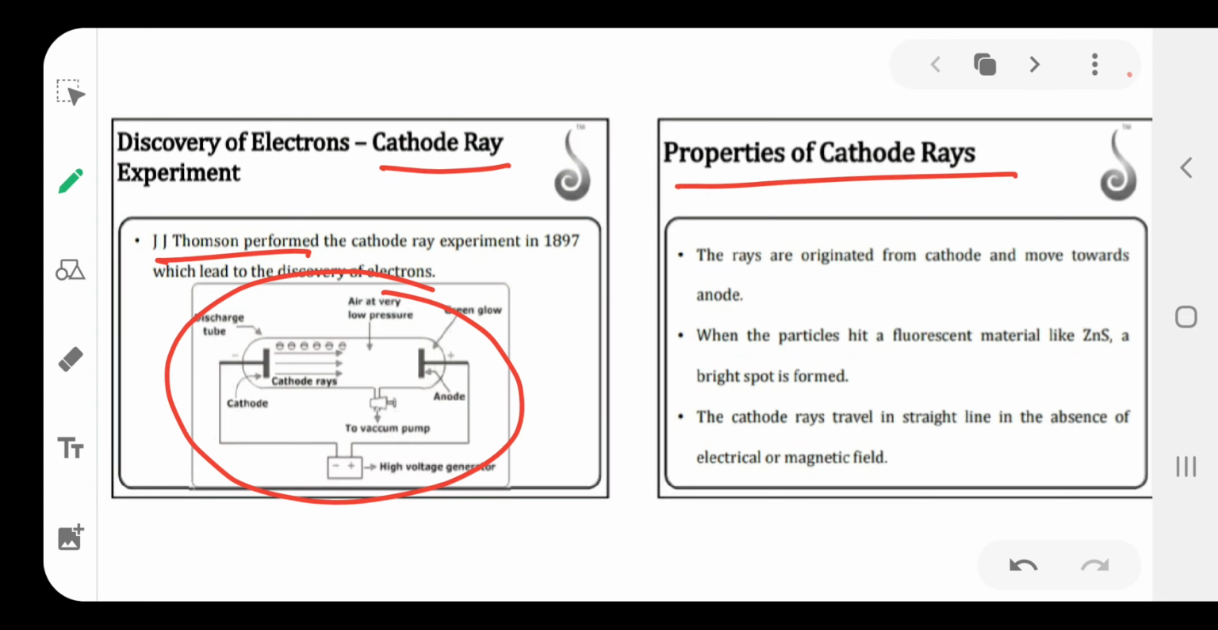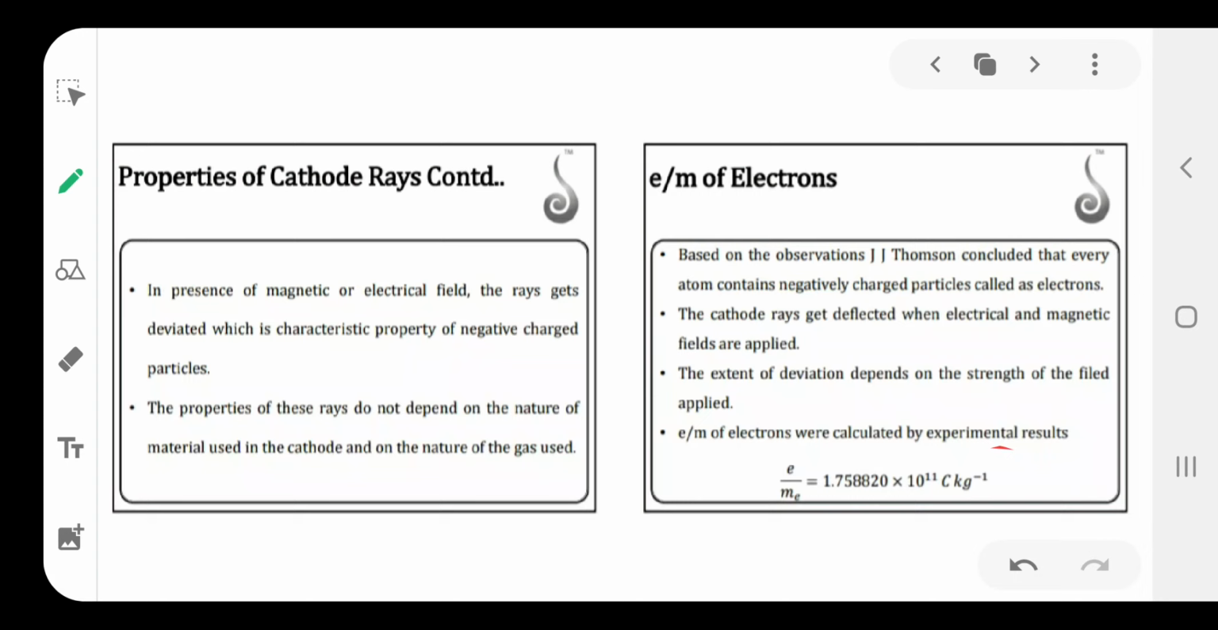Then, what are the properties of cathode rays? Cathode rays travel in a straight line in the absence of electric and magnetic fields. These are invisible particles, but in the presence of an electric field, these rays are deflected toward the positive pole of the electric field. In the presence of a magnetic field, the rays are deflected toward the opposite pole. That is the cathode rays' properties. The last important point is that the properties of cathode rays are independent of the nature of the gas used in the discharge tube.